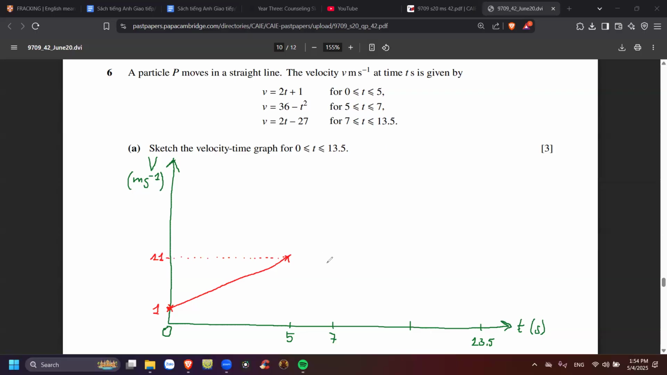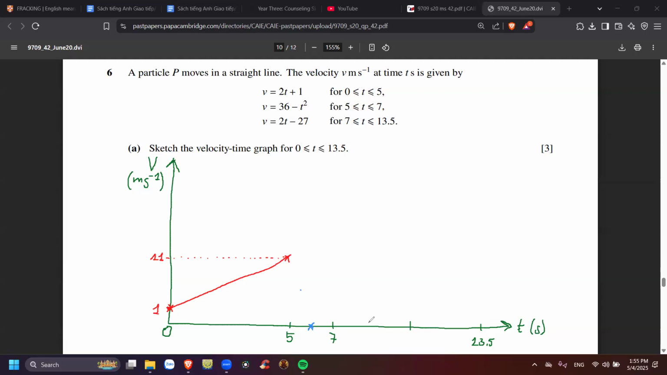I'm just going to use another column because why not? Okay, so from 5 to 7, let's say you have 5.5. Okay, so 36 minus 5.5 squared is going to be 5.75. So nearly half of that, somewhere here. And then for 6, 36 minus 6 squared, it's going to be 0. So the second point when t is 6 should be there.